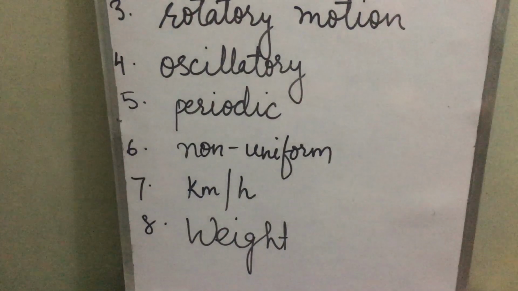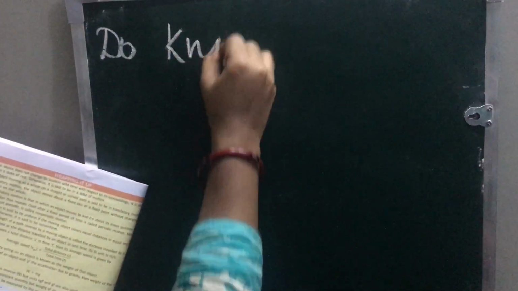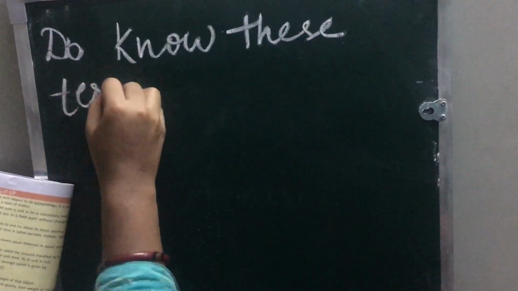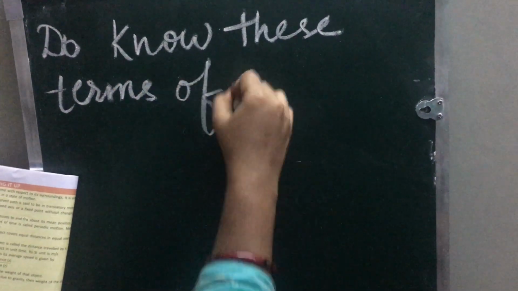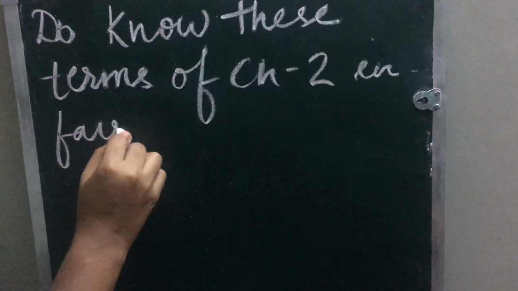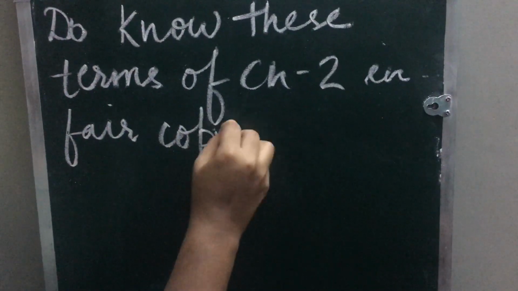Now children, your homework. See your homework. What is your homework for today? Know these terms of chapter number 2 in fair copy. Make second term as well in fair copy.